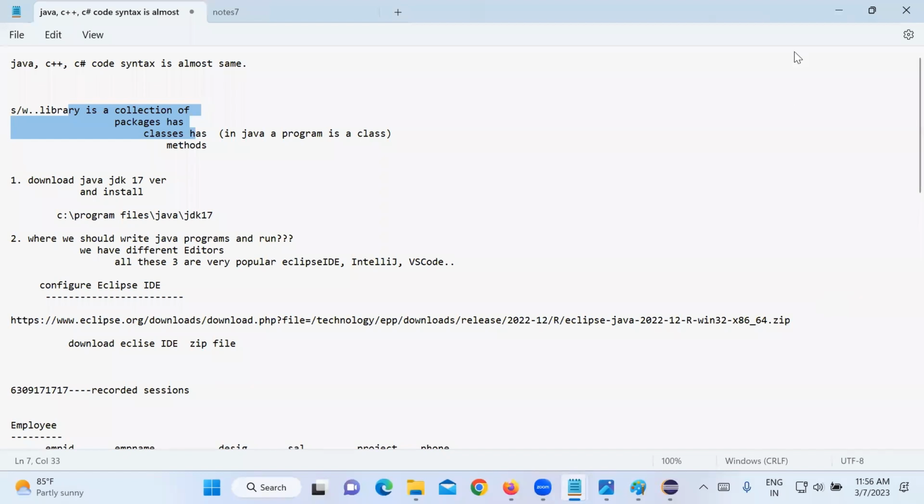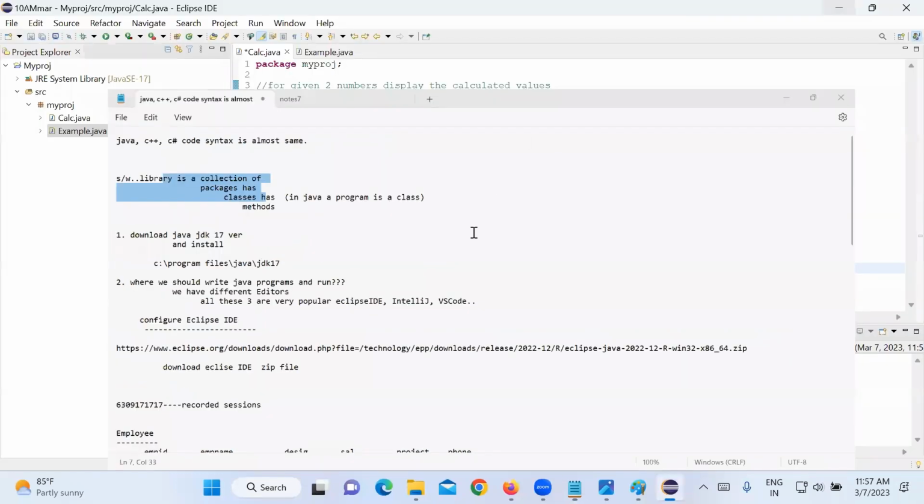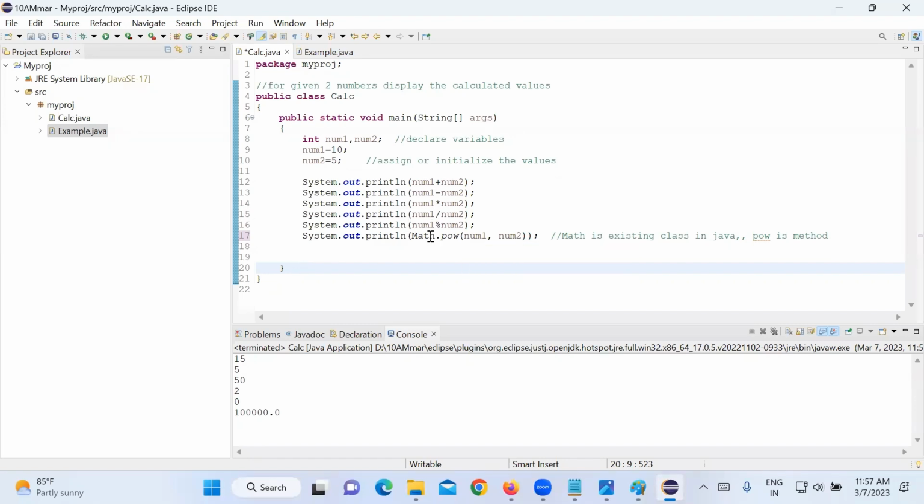So now what is Math here? It is an existing class in Java. And pow is a method. Class, and the class has methods, right? Any confusion here? You understood, right? Java library has classes, classes have methods. So I am using one of the existing classes, Math, and in that, pow is a method. It will calculate the power of the first number to the second number.